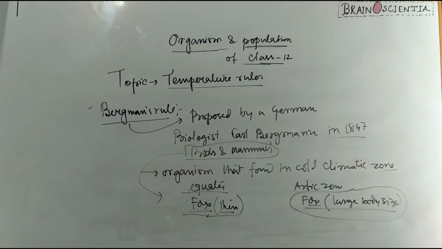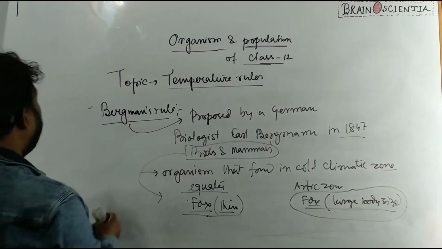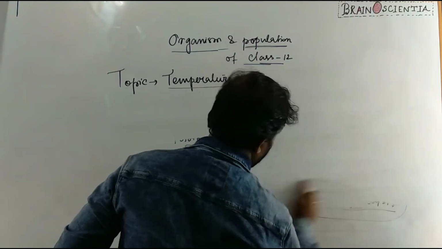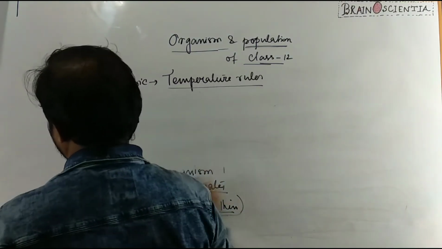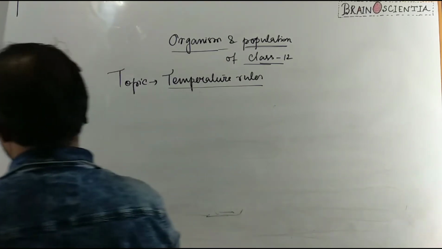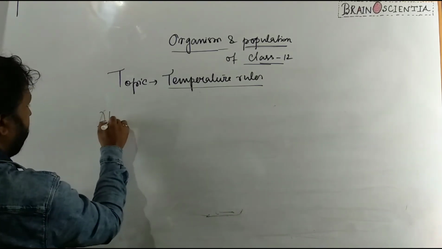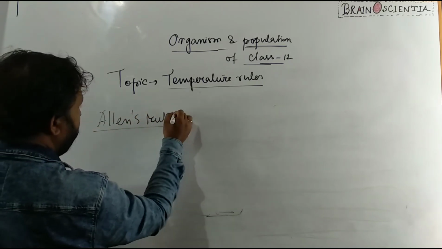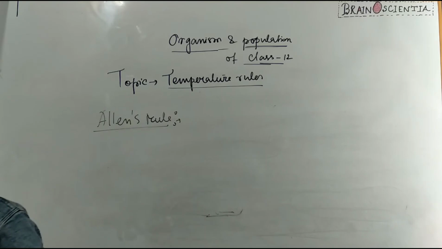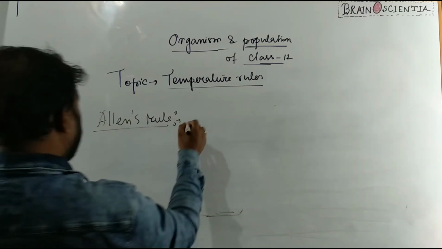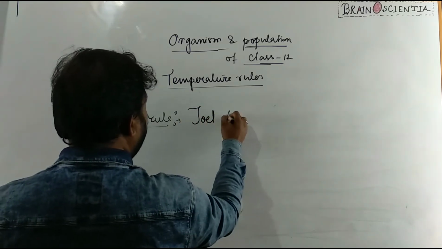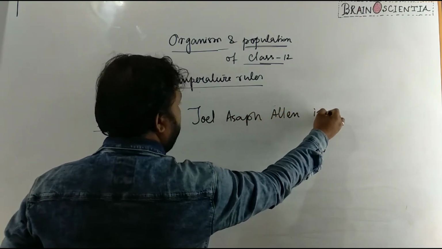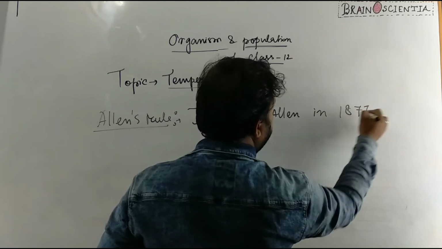Another rule is proposed by another scientist. The rule is called Allen's rule. This rule was proposed by Joel S. Allen in the year 1877.